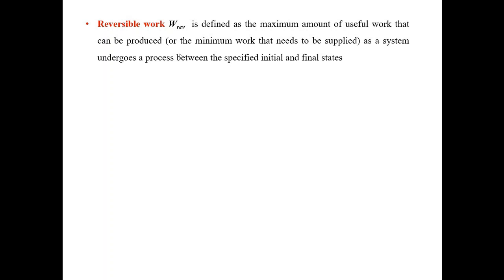And for a device which consumes work, the minimum work that needs to be supplied is the reversible work. You can understand it by looking at work produced by a heat engine, and the phrase inside the bracket refers to a heat pump, when we consume work.